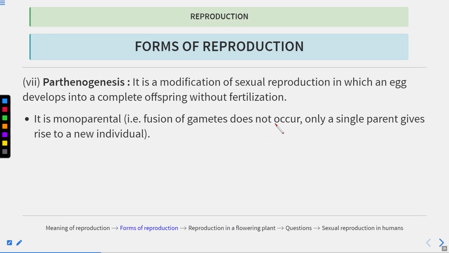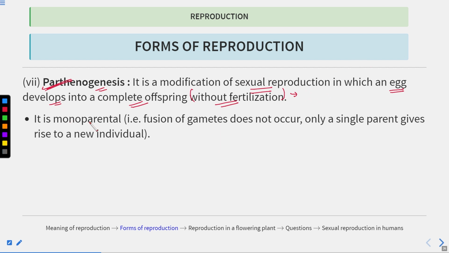The next one is parthenogenesis. This is very important. This is the formation of an individual without fertilization, so there is no fertilization here. It is a kind of modification of sexual reproduction in which an egg develops into a complete offspring without fertilization. Or you can say there is a formation of the entire individual without fertilization. This is known as parthenogenesis.